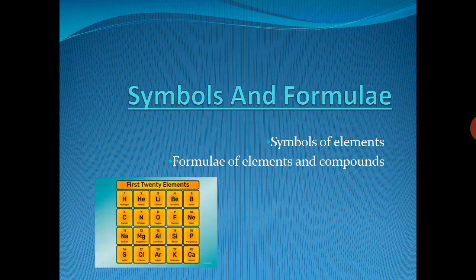Now come to the main topic, that is symbols and formulae. This chapter contains two parts, symbols of elements and formulae of elements and compounds. A chemical symbol is a shorthand way to represent an element, and each element on the periodic table has a unique chemical symbol. Chemical symbols are used to standardize the language of chemistry and to identify elements and atoms in a chemical formula easily.